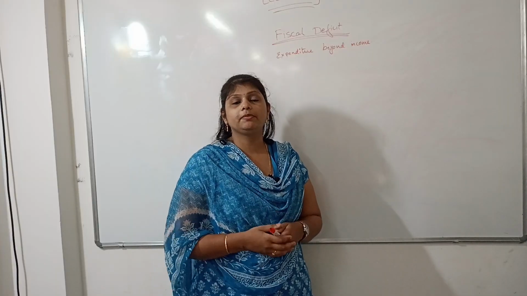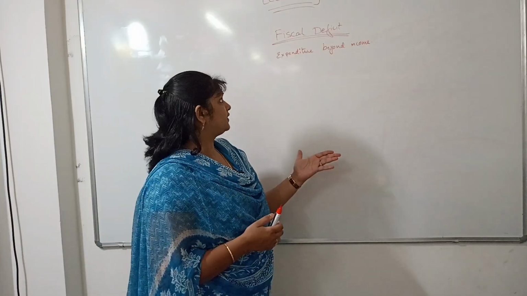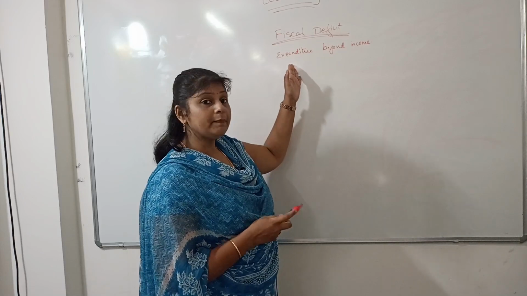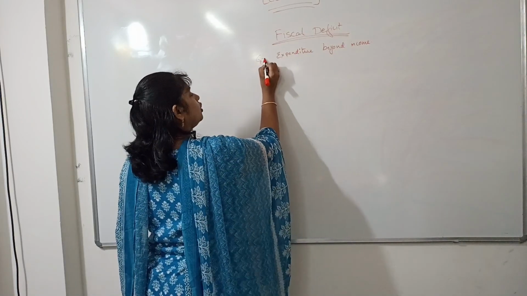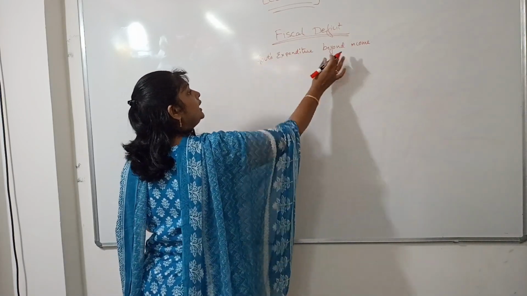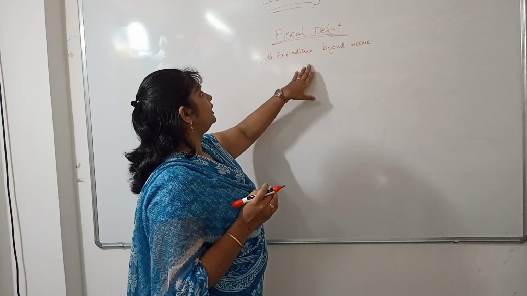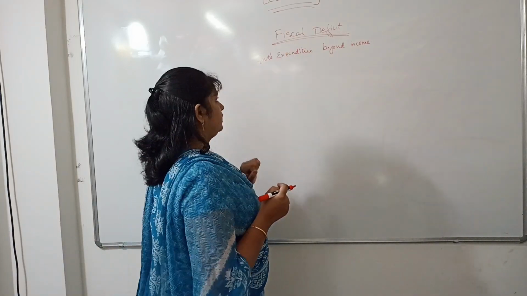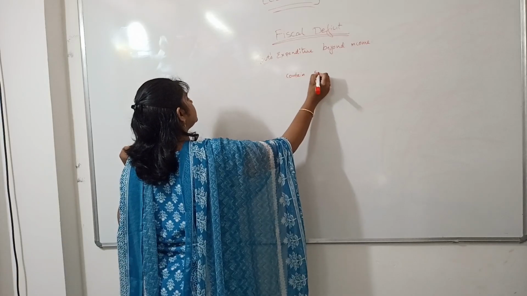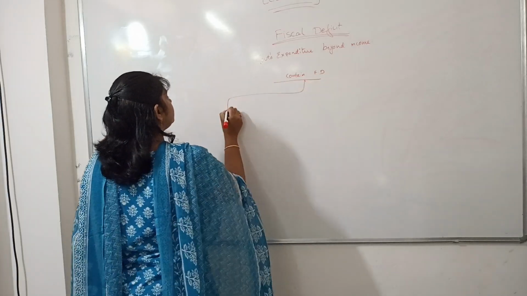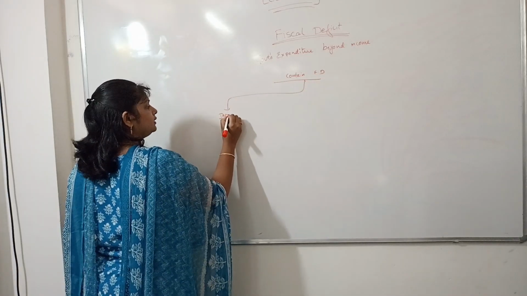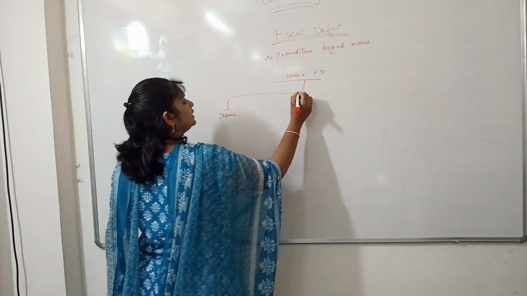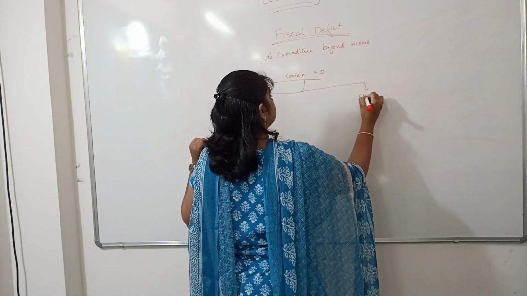Let us come to the concept of fiscal deficit. What is this fiscal deficit? If the government's expenditure goes beyond the income of the government, then it is called fiscal deficit. How to contain this fiscal deficit? We have to target from two sides. One is from the income side and the other is from the expenditure side.